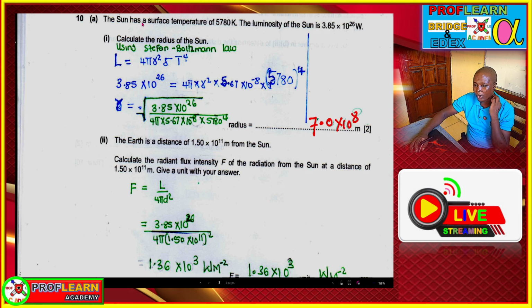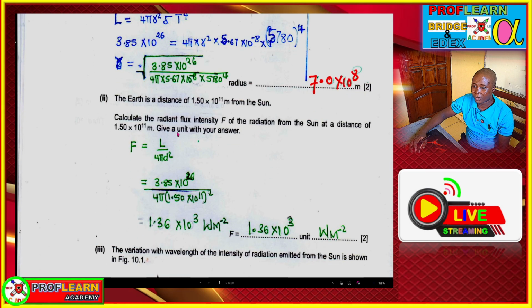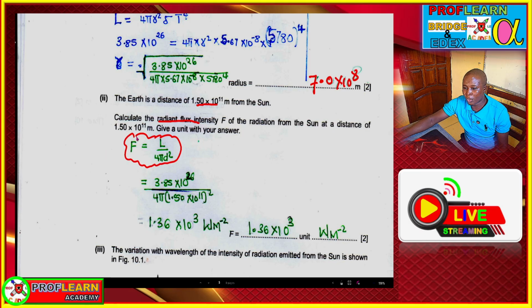And in order to work out the radiant flux intensity, we are going to use the distance that is being provided. And we know radiant flux intensity is given by luminosity over 4 pi d squared. The d we have here is the distance between the observer and the center of the star.